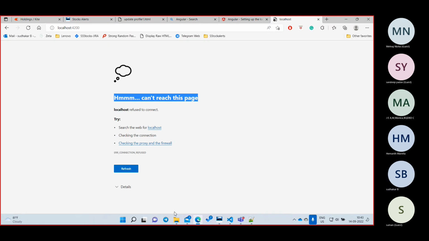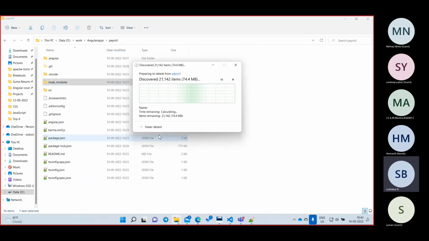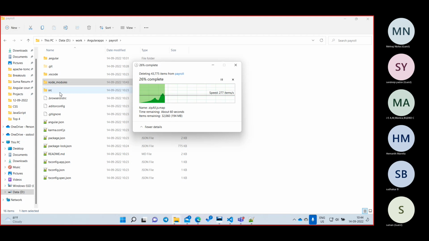Now I will go here and remove my node modules. You can remove it, no problem. Whenever your project is not working, you can go and delete the node modules. This is auto generated only. We need not download or copy paste anything. Automatically all libraries will be downloaded again by Angular. We need not keep this. I have deleted it only to demo things. Don't delete it yourself again, it will take some time, it is a waste of time. But whenever something goes wrong, you can delete this one, not a problem. So while it is deleting, we'll go to the next folder.